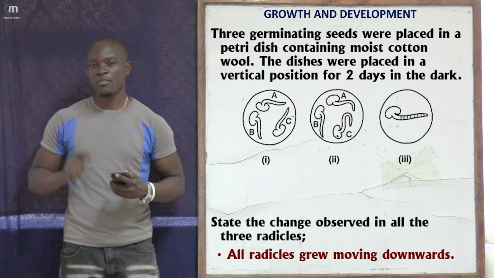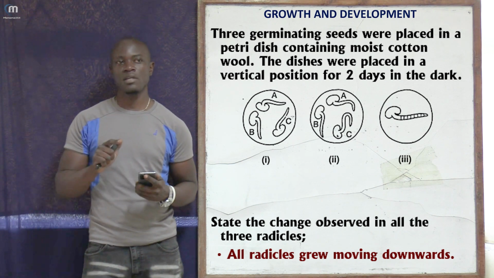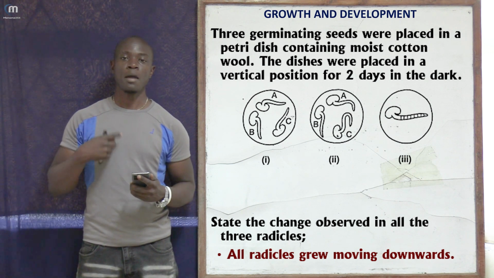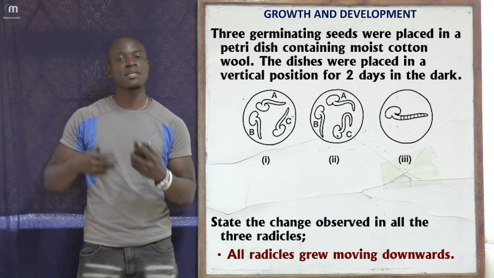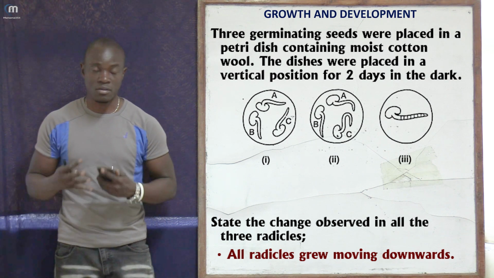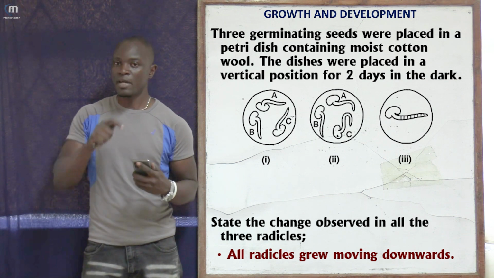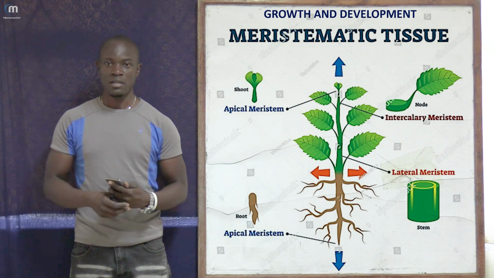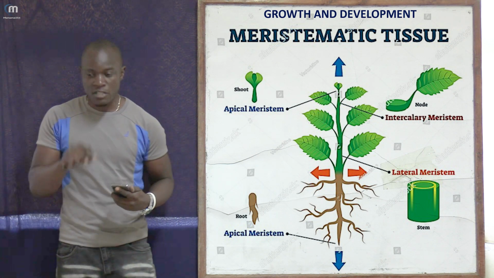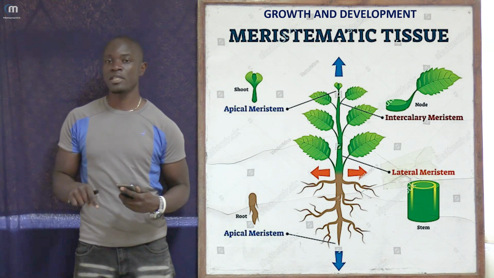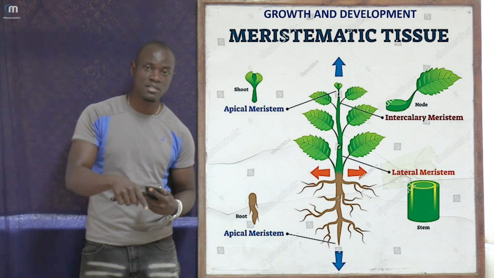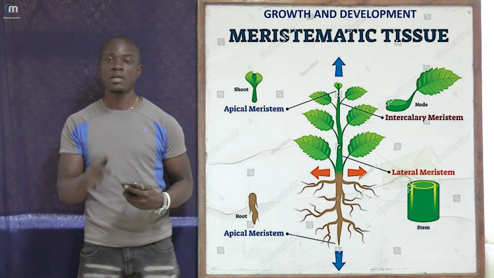That's why we say that growth mainly occurs in the meristems, or the meristematic regions of the plant. These regions have a very high concentration of auxins, so wherever we have meristems, we have auxins, and that part is going to grow faster.